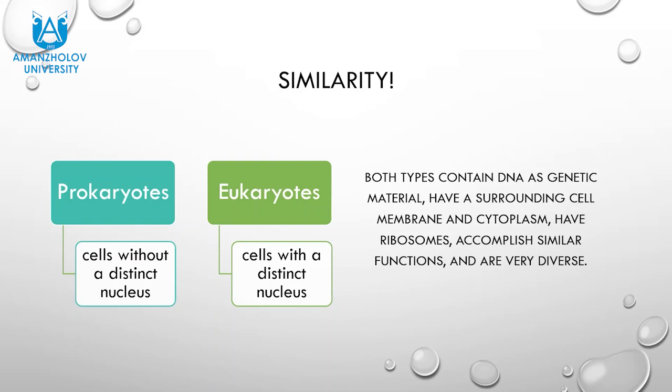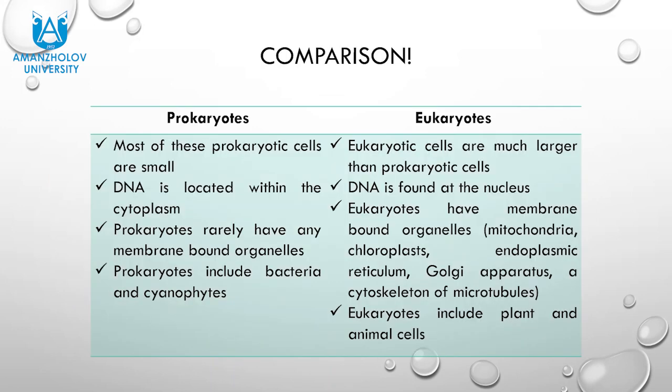About similarity, let's review. Prokaryotes are cells without a distinct nucleus. Eukaryotes are cells with a distinct nucleus. And both types contain DNA as a genetic material, have a surrounding cell membrane and cytoplasm, have ribosomes, accomplish similar functions, and are very diverse. And also, these types of cells have a comparison.